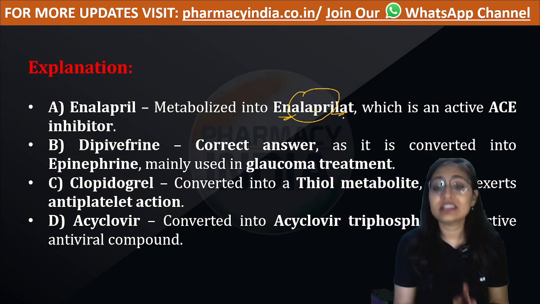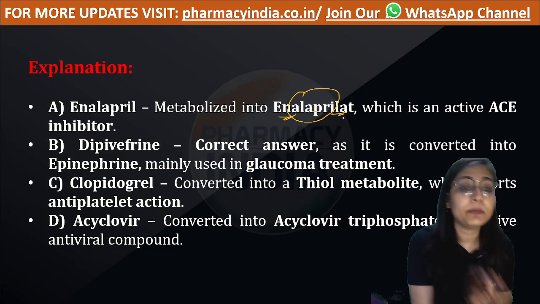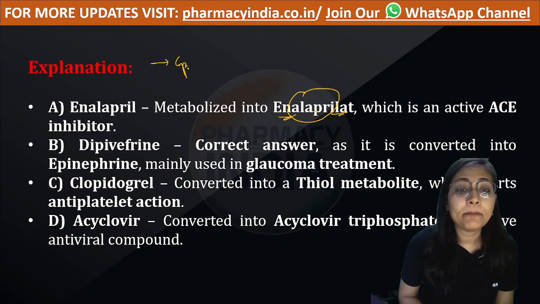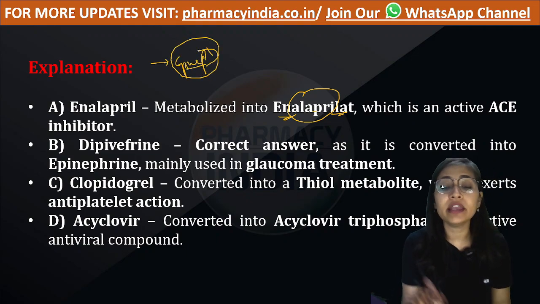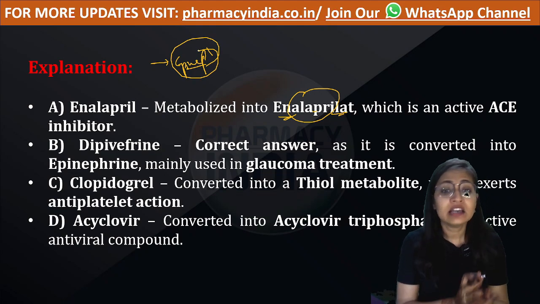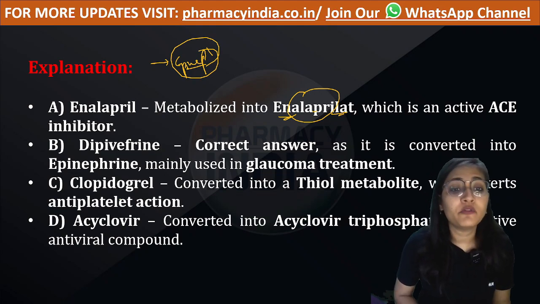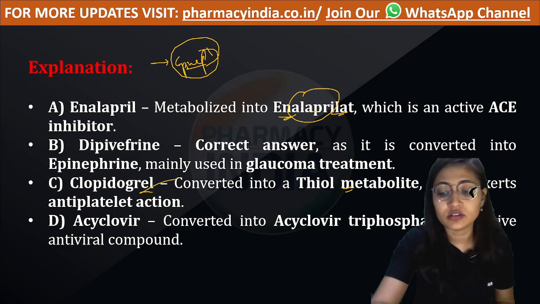Dipivefrine is the correct answer, as it gets converted into epinephrine, and this epinephrine is the active metabolite mainly used for glaucoma treatment. Similarly, I have also mentioned various other active drugs and their metabolites in the questions.